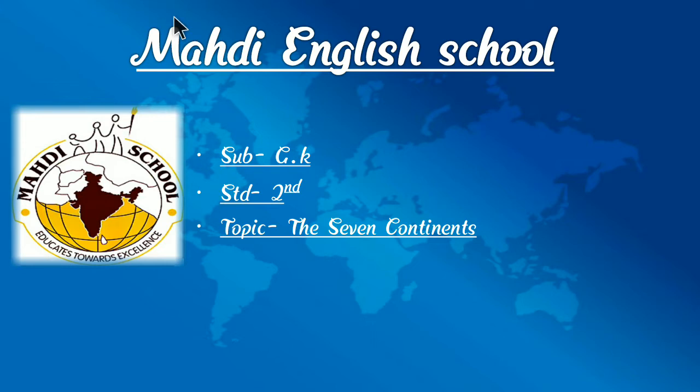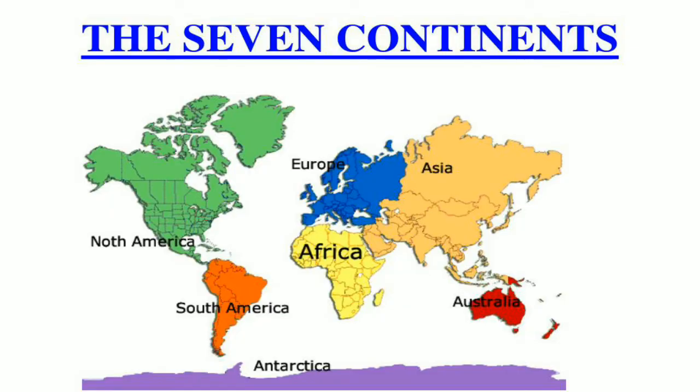Students, today we are going to learn GK and our topic is 7 continents. The Earth's surface consists of 7 very large areas of land almost entirely surrounded by oceans, and they are called continents.